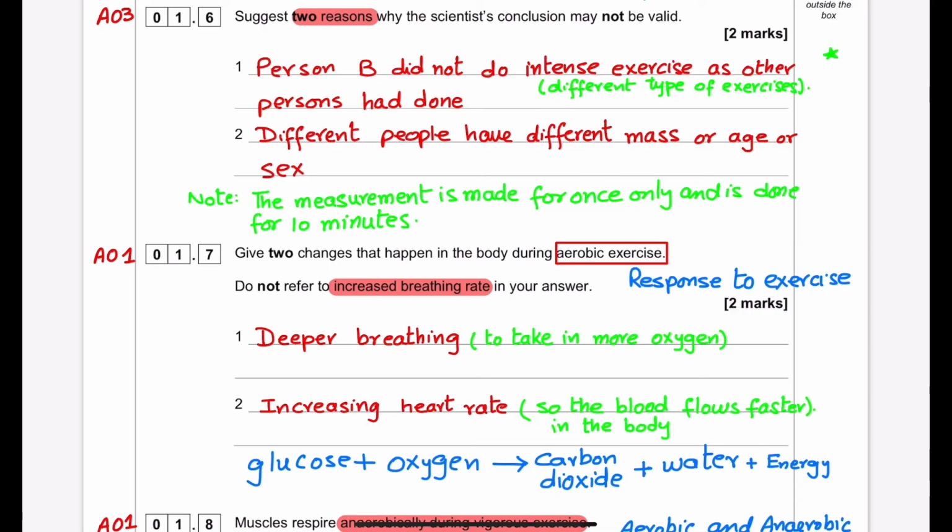In aerobic exercise, the person will take in more oxygen, meaning deeper breathing will happen. It means the blood flow gets faster in the body, which increases the heart rate. As a result, more oxygen will flow in the body, which combines with the glucose to produce carbon dioxide, water, and energy.